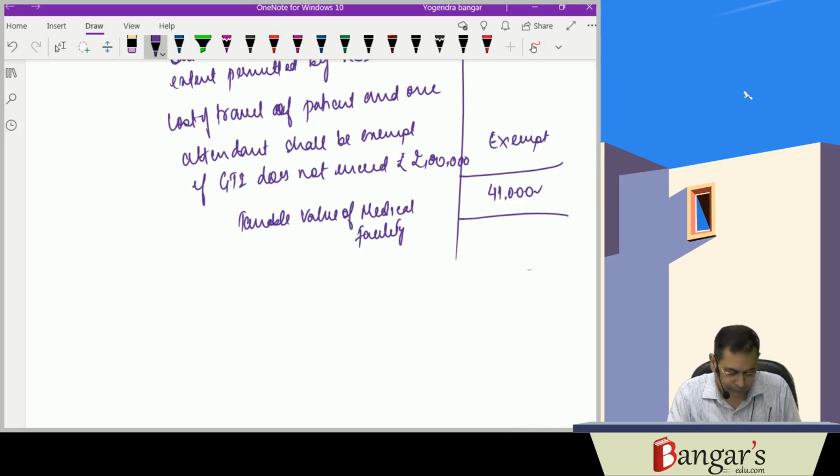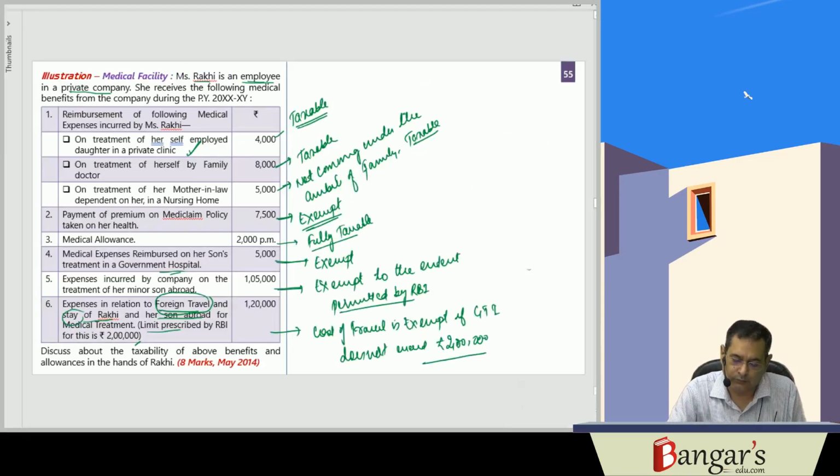Now you have to make assumptions, and you have to write those properly, those working notes also. Then we'll be discussing the other prescribed fringe benefits in our next lecture. This was medical treatment. Now the other prescribed fringe benefits will be discussed by us in our next lecture.